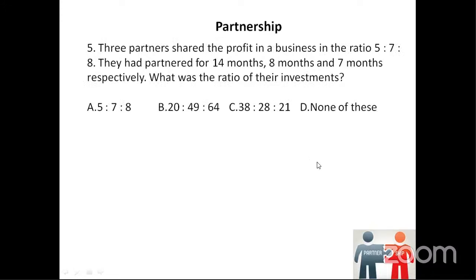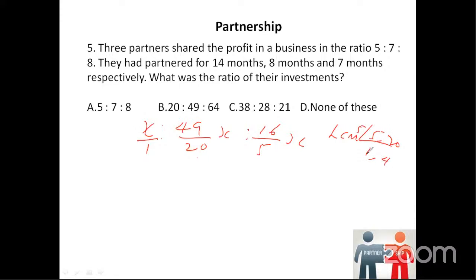Here, what did we get ultimately? We had got X is to 49 by 20X is 16 by 5X. This part, I'm just explaining the LCM part. Whenever you solve the ratios, you should observe the denominator. Here, nothing means we have 1. Here we have 20. Here we have 5. So LCM of 5 and 20 is 20.